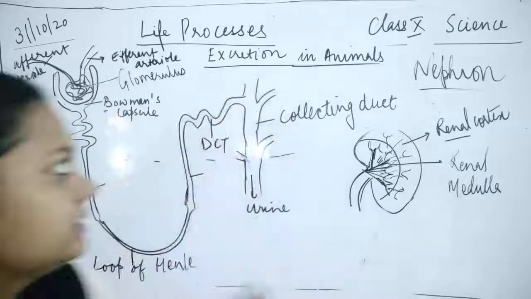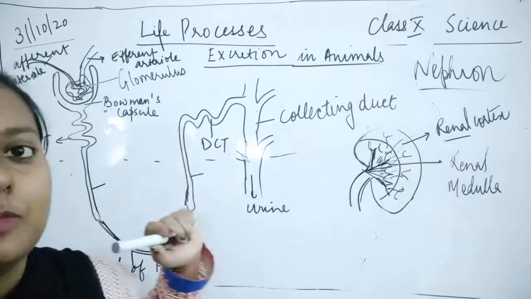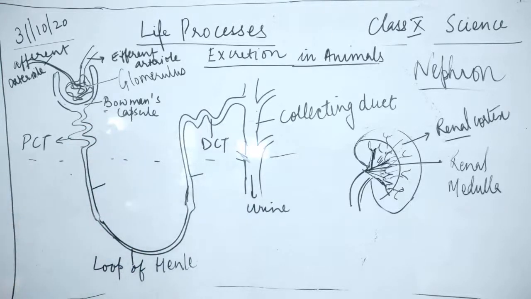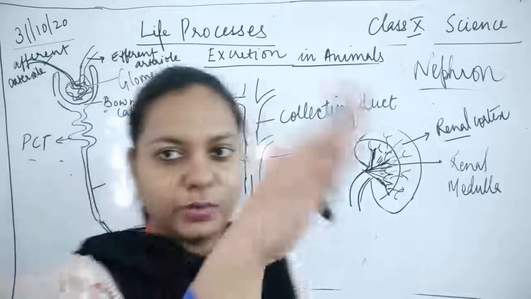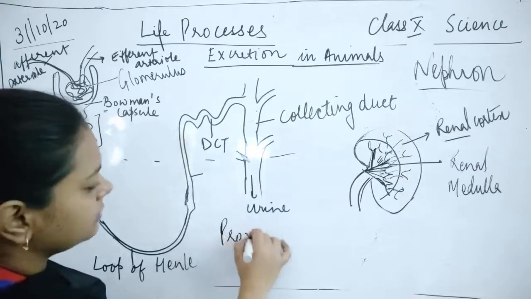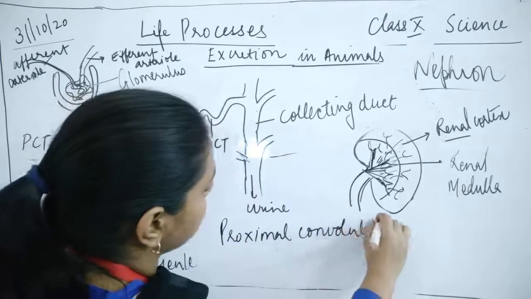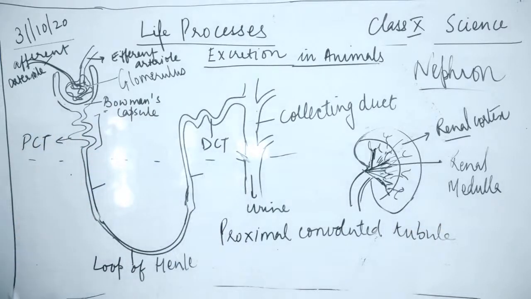Okay. And the next, this is completely one structure, the network of capillaries inside the Bowman's capsule, which is known as the glomerulus. Then after that, this Bowman's capsule extends in convolutions, as a twisted zigzag form is present. This structure is known as PCT. Its full form is proximal convoluted tubule. This is known as proximal convoluted tubule.